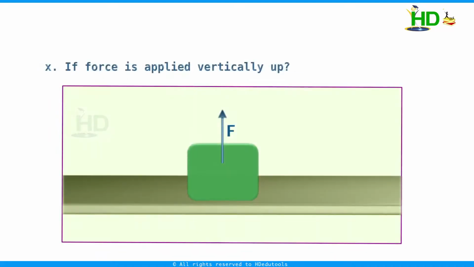If the force is applied vertically up, in this case also no horizontal motion. But if your applied force is more than the weight of the body, then it can lift the body. The body can move in the vertical direction. Already we know that weight is acting vertically down. If your applied force is more than the weight, the body will move in the vertical direction.